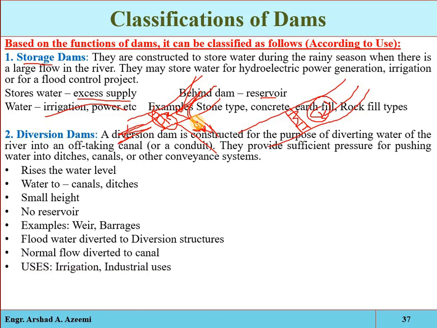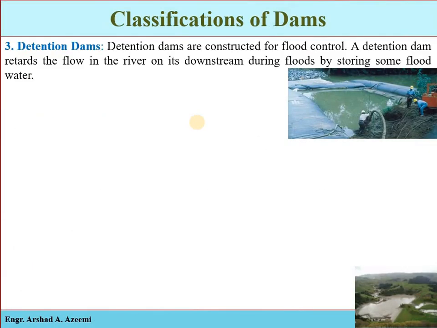And then we have another type based on the use, that is the detention dam. A detention dam is constructed to store water during a flood and release it gradually at a safe rate when the flood decreases. If we have a river, a natural stream, and there is a possibility of flood occurrence in the river, then we construct a barrier, an obstruction across the river. When the flood occurs in the river, it will control the water and store it.